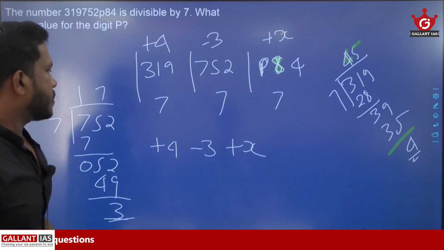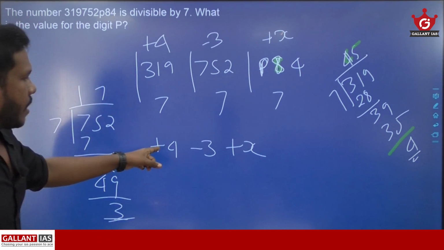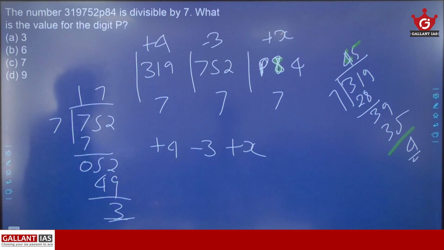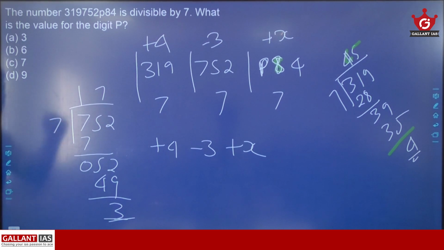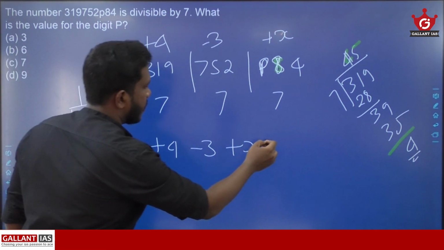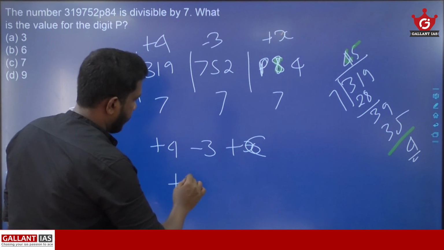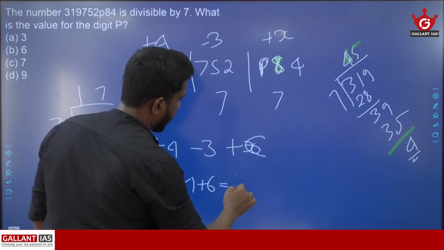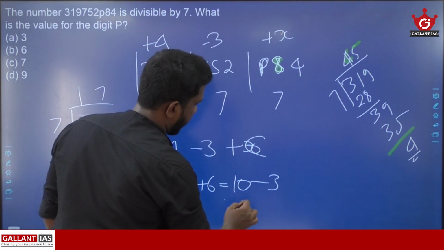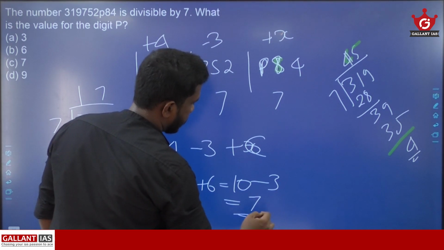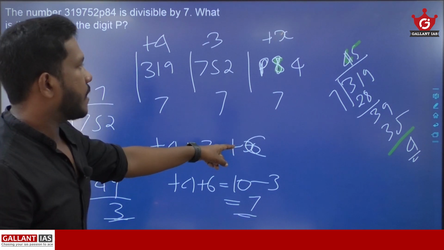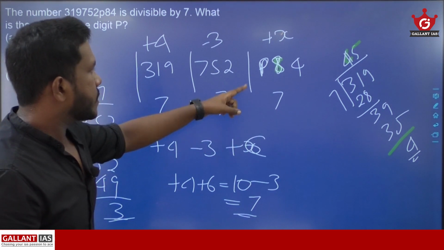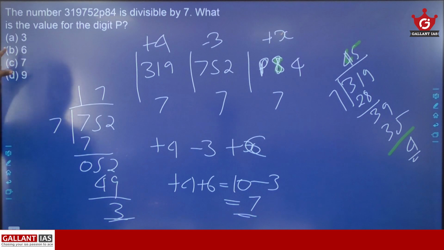Just think about it. If I am adding 6, if x is equal to 6, then plus 4 plus 6 becomes 10, and 10 minus 3 becomes 7. If x is equal to 6, that means here we need to substitute the value for P.